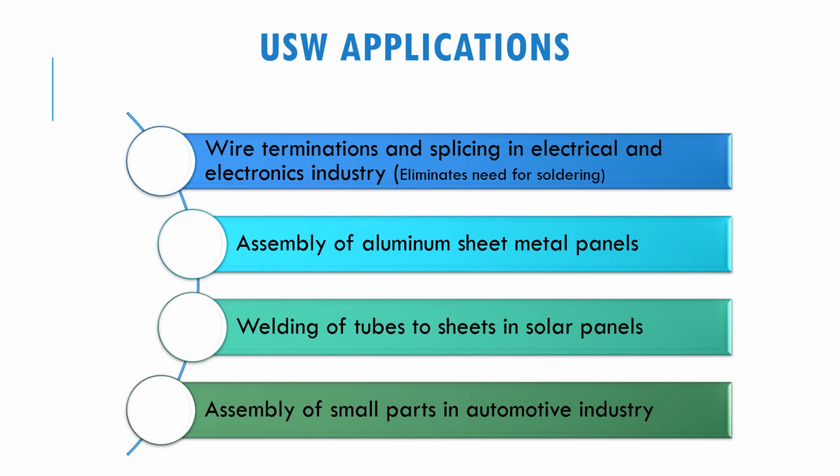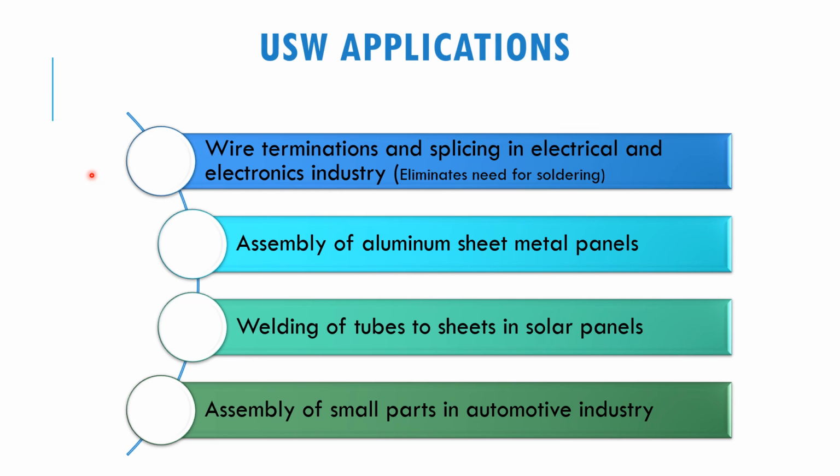Among the applications of ultrasonic welding is wire splicing in the electrical and electronic industry, so that in this process you can eliminate the soldering. So you can refer to the video that I'm going to attach the link to in the final slide later on.